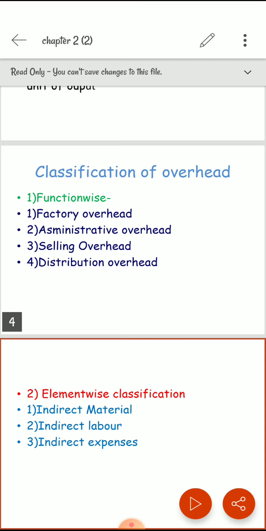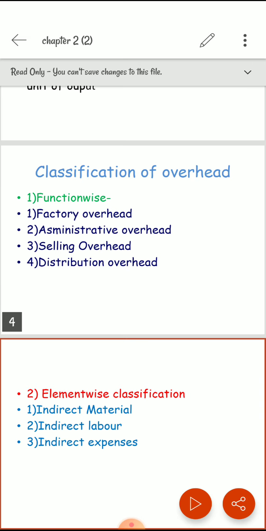Material is the cost of commodities other than the fixed asset introduced into the product or consumed in the operation of the organization. Material cost may be either direct material cost or indirect material cost. The next one is indirect material. Indirect labor is labor cost other than the direct labor cost.